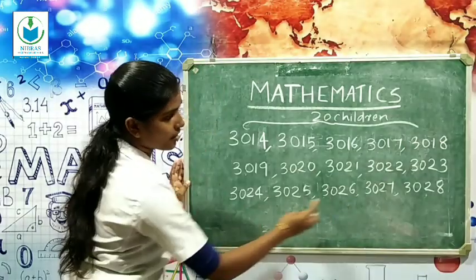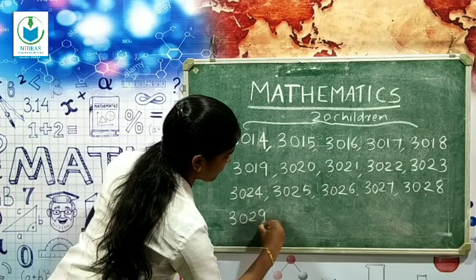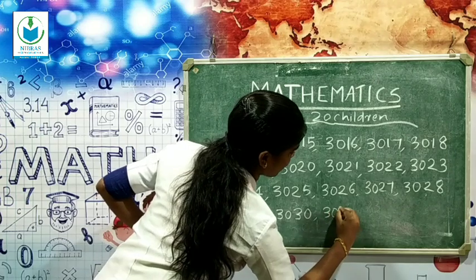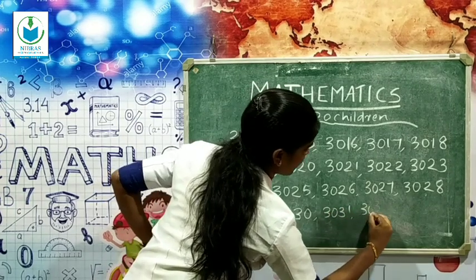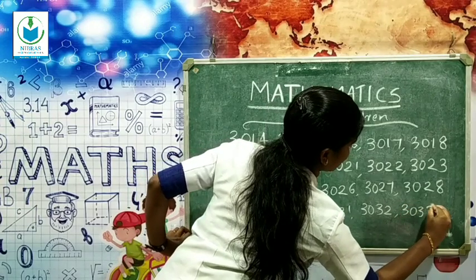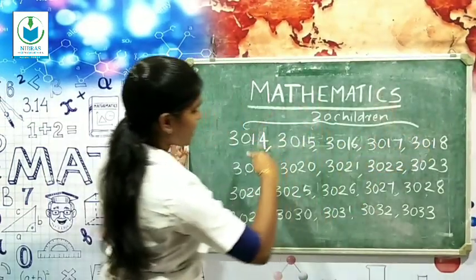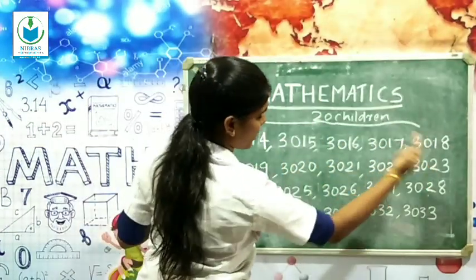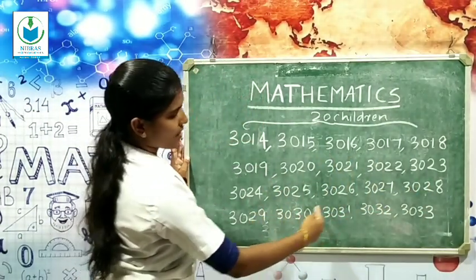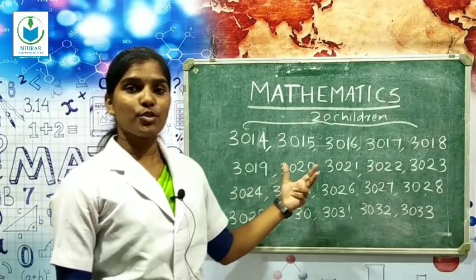So after 3028, 3029, then 3030, then 3031, then 3032, 3033. So here 1, 2, 3, 4, 5, 6, 7, 8, 9, 10, 11, 12, 13, 14, 15, 16, 17, 18, 19, 20. So here there are the admission numbers of 20 children.